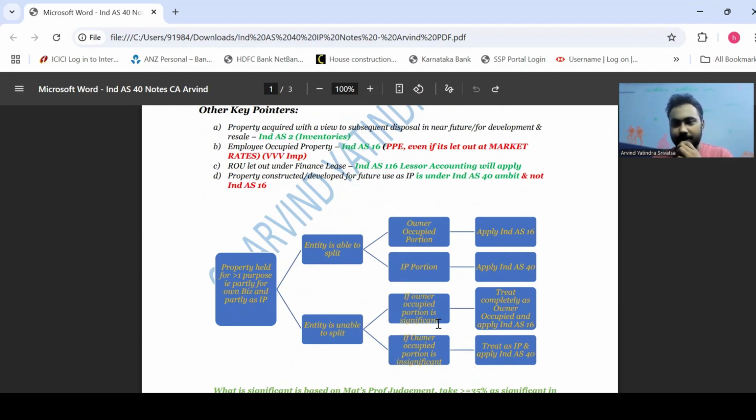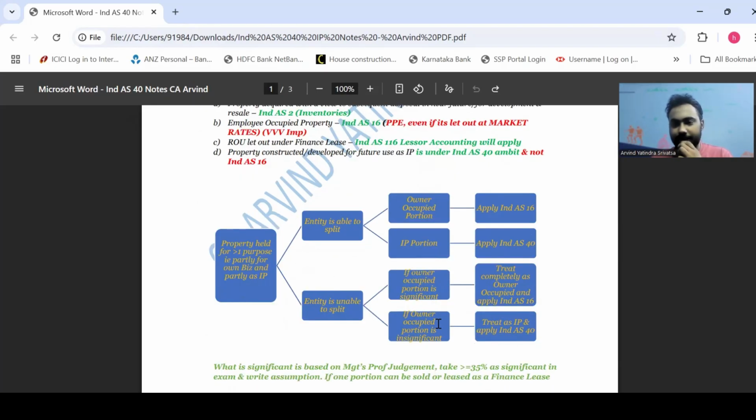Next, let's say the entity is unable to split. Let's say you have a 3-bedroom house. Let's say one bedroom of the house you're letting out to a third party, and 2 bedrooms you're self-occupying. In such a scenario, if you see your owner occupied portion is significant, so you will treat the entire property as a property under Ind AS 16 and not split it as 2 bedrooms as Ind AS 16, one as Ind AS 40.